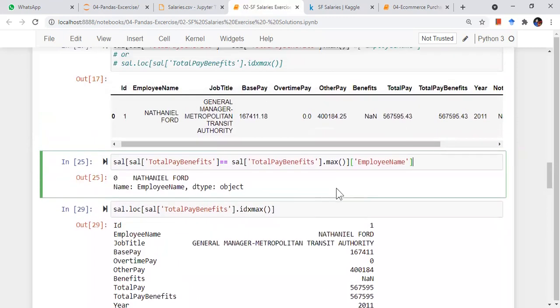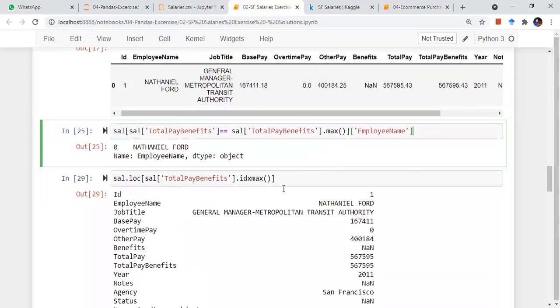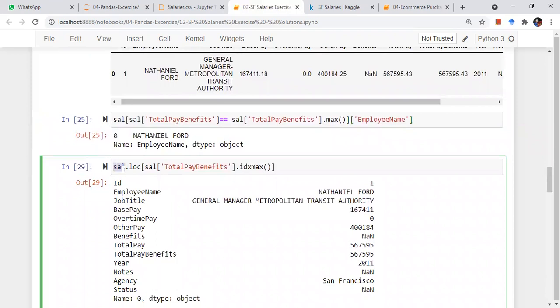So there is one more way of doing the same thing. In the salary data frame, go to this particular location, the location of salary total pay benefits dot idxmax. If you remember, idxmax will give me the index of the maximum value of total pay benefits. So it will return an index, 0 1 2 3 4, up to that maximum row number, and this will print that particular row.